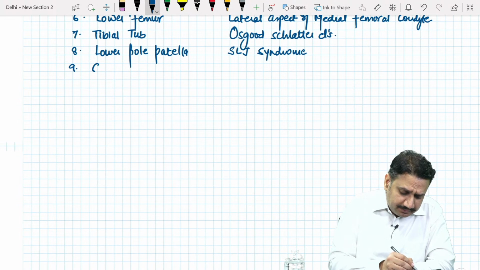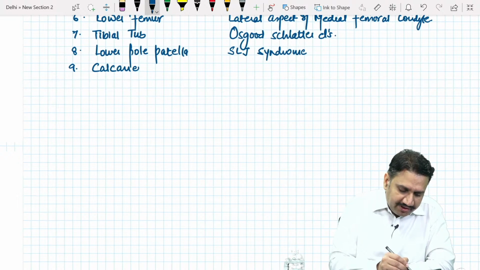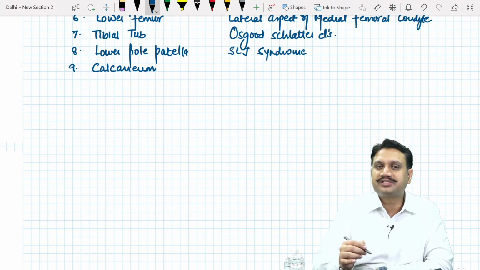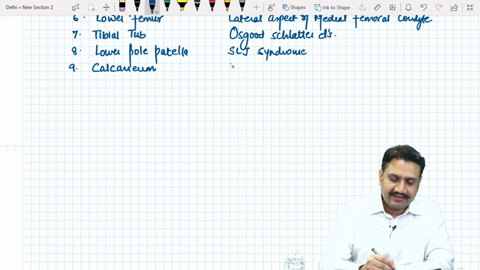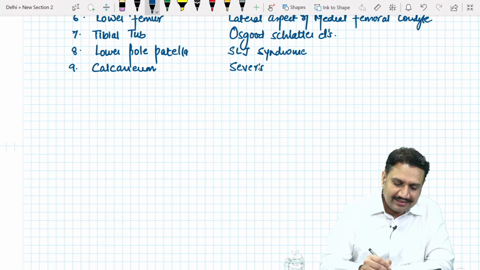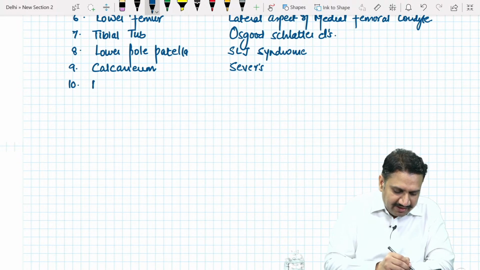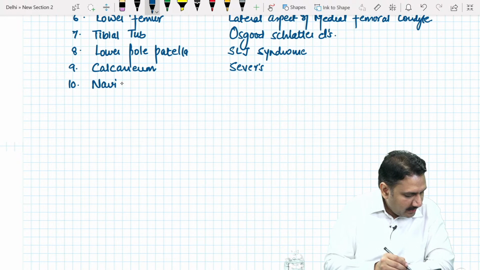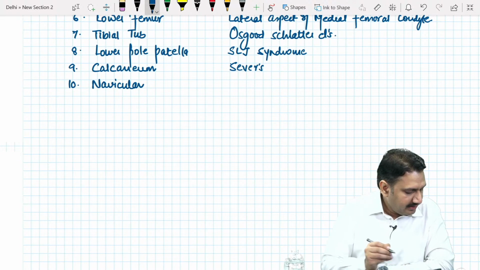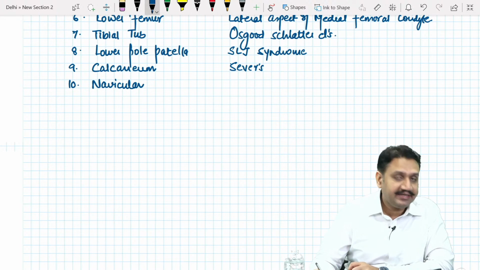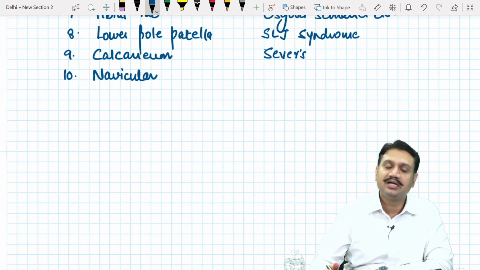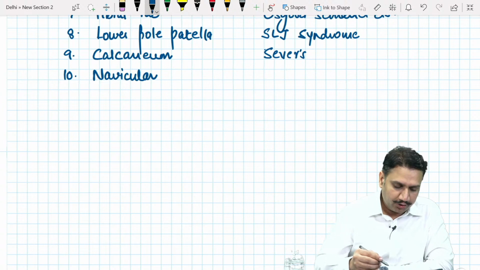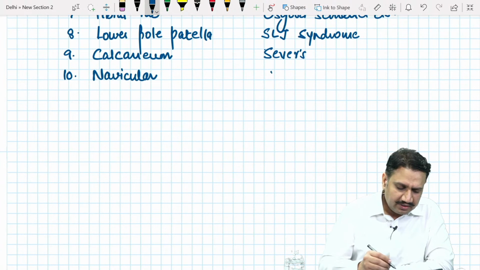The 9th one is around the calcaneum bone, where you can see fragmentation, usually at the posterior aspect of the calcaneum, where there is an attachment of the tendo Achilles. It is known as Sever's disease. Then we have osteochondritis of the navicular. About the Trendelenburg ABC, it will come as a question. I think there is a question in this paper about the Trendelenburg, so we'll discuss it there. Not to worry. Osteochondritis of the navicular is known as Köhler's disease.